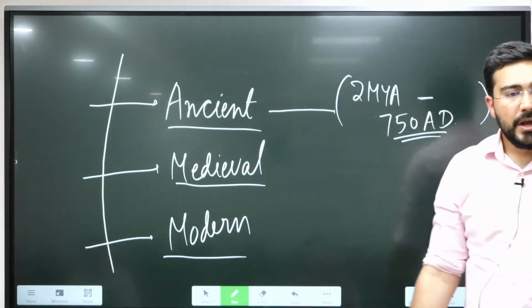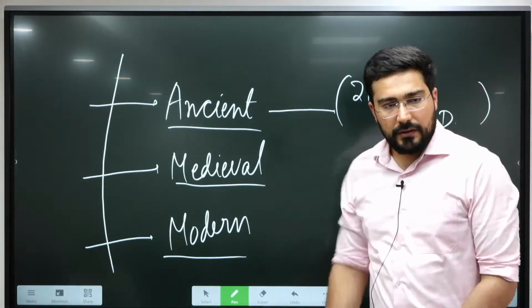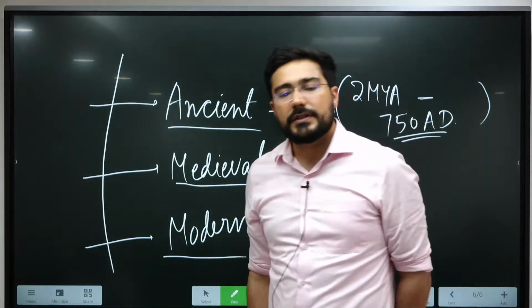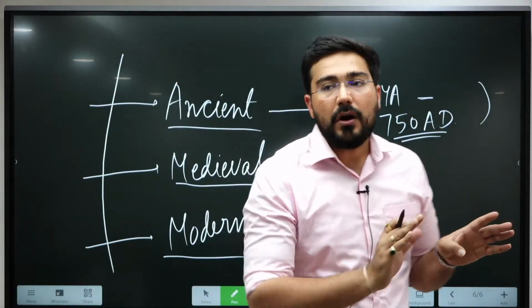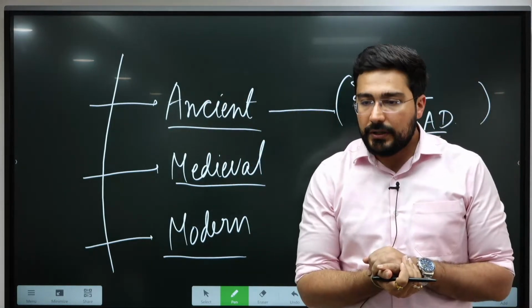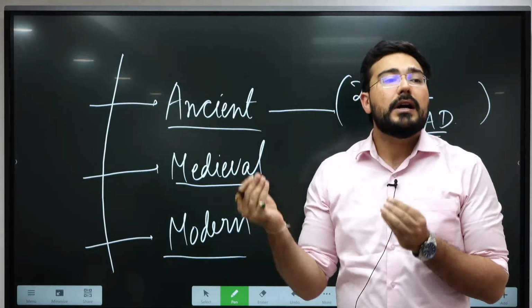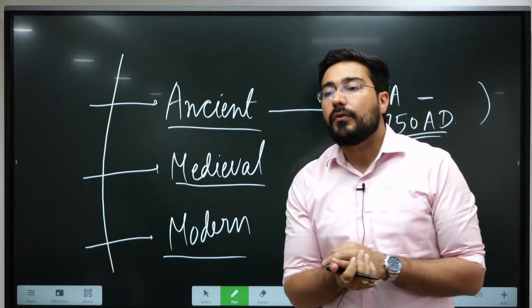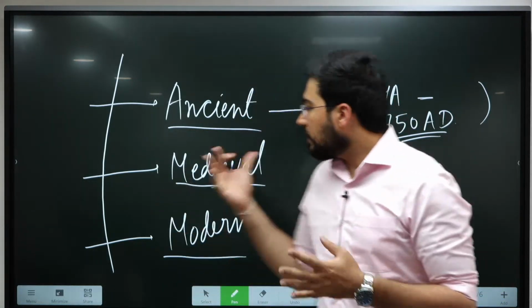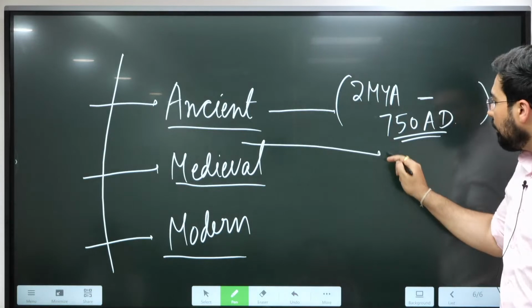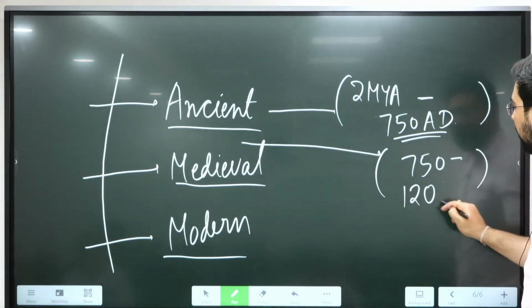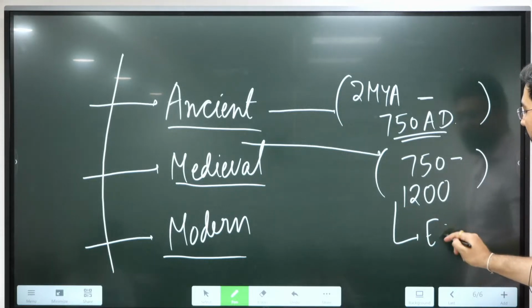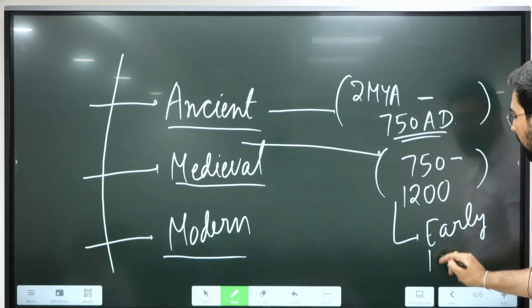Okay, roughly. Previously, the medieval period was said to start roughly from 750 AD. Starting from 750 all the way up to 1192, when we see the beginning of the Turk rule, the famous second Battle of Tarain, that was fought. So that's why now we have inserted one more period known as the early medieval period.